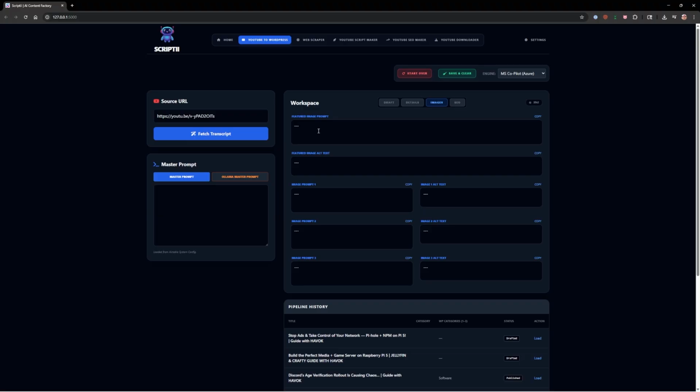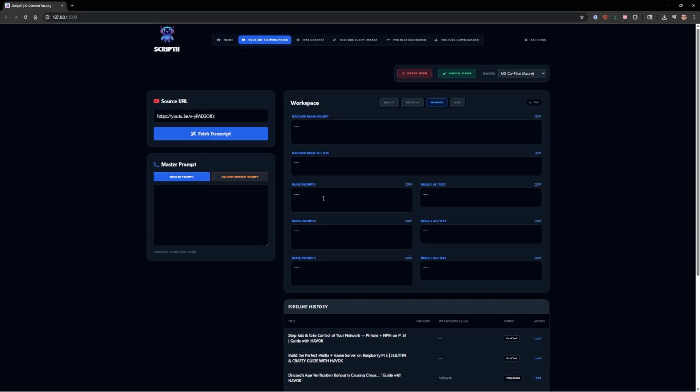So if you're using a model to create graphics, or if you need maybe a description to give to your graphic designer of, hey, this is the type of graphics I'm looking for, this is going to create a prompt that you can give them and give them some guidance of what you're looking for. And then it creates the alt text for it. And then I tend to want up to 3 images potentially within the article, and the model will try to pinpoint where those images will go. And we'll look at that in a second.